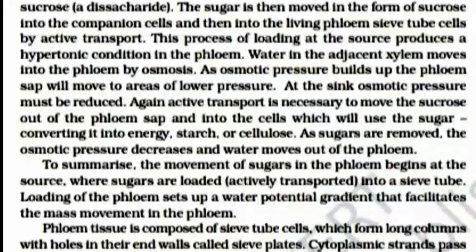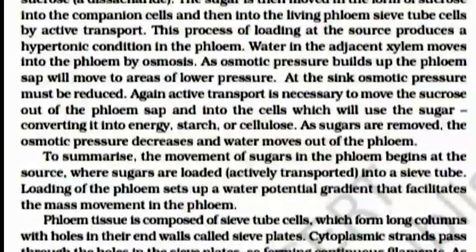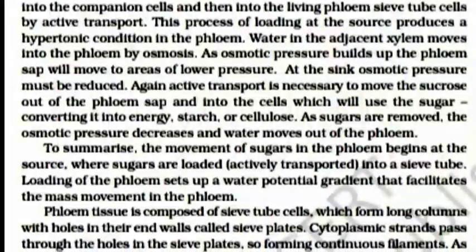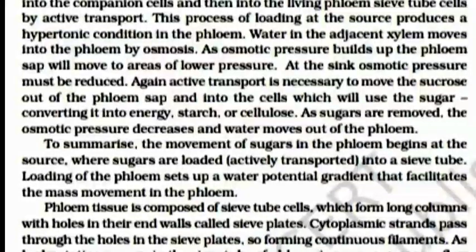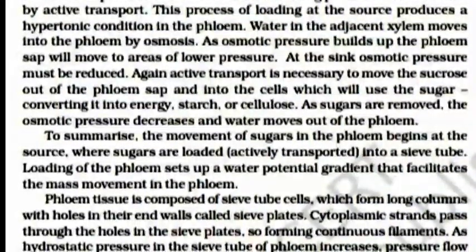To summarize, the movement of sugar in the phloem begins at the source, where sugars are loaded, actively transported into the sieve tube. Loading of phloem sets up a water potential gradient that facilitates the mass movement in the phloem.